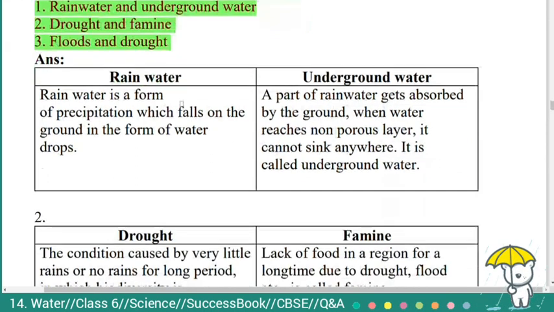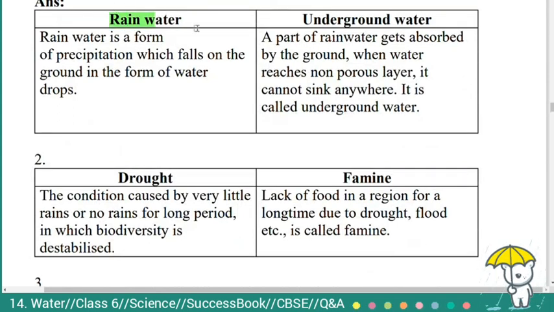First we will see the difference between rainwater and underground water. Rainwater is a form of precipitation which falls on the ground in the form of water drops. Whereas underground water is the part of rainwater that gets absorbed by the ground. When water reaches a non-porous layer, it cannot sink anywhere. It is called underground water.